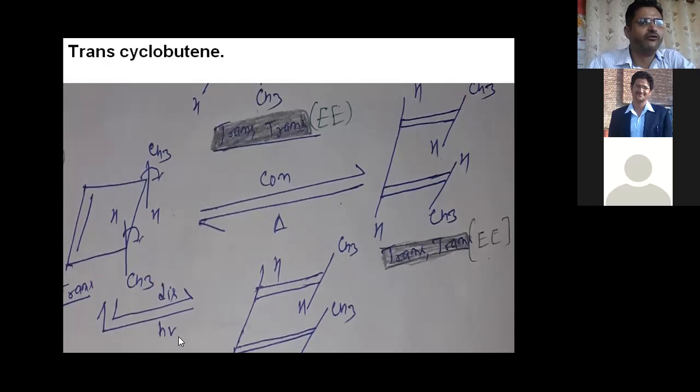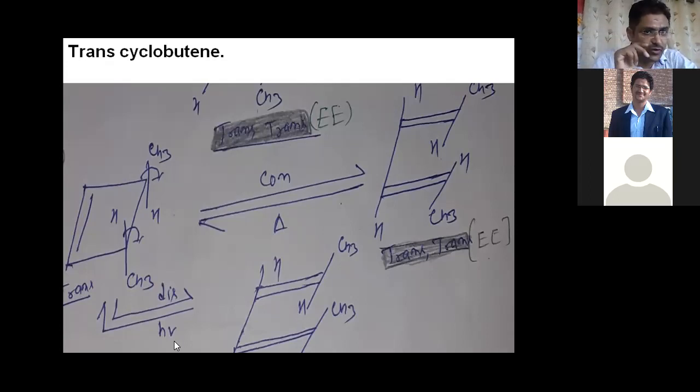Now after that, if I talk about photochemical condition, hν, you people know hν means we are talking about the excited state. The excited state is connected from the LUMO, the lowest unoccupied molecular orbital, right? And in the case of butadiene, you people already know the third molecular orbital is the LUMO.